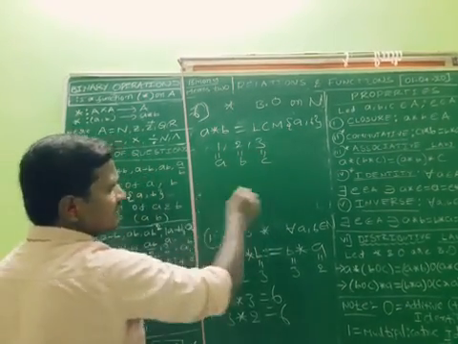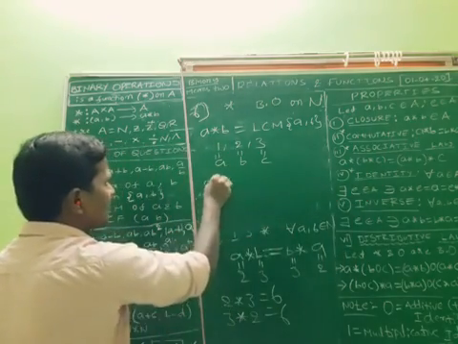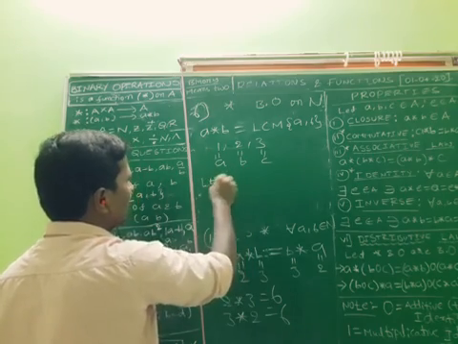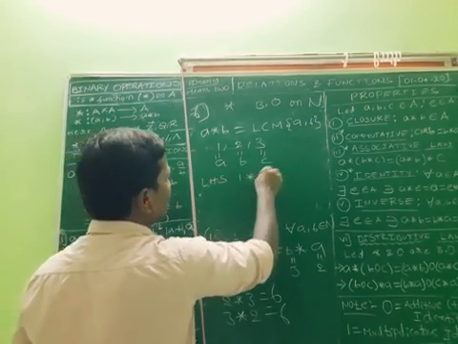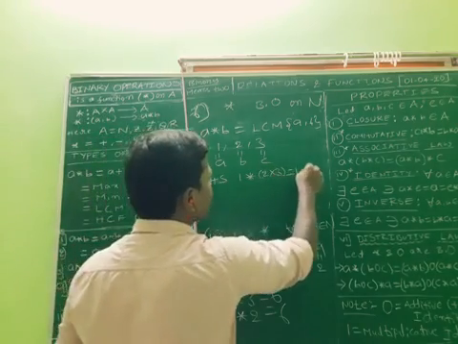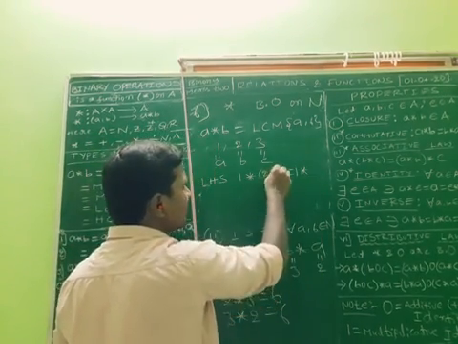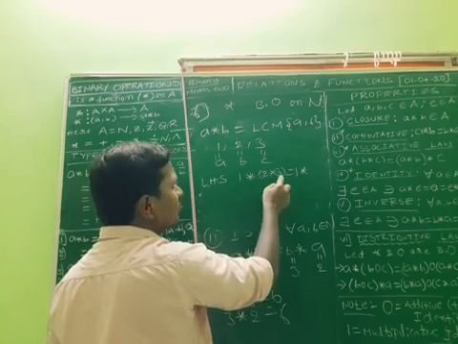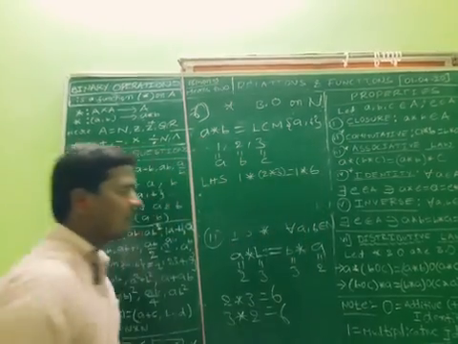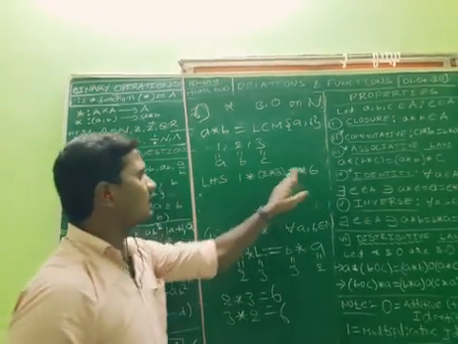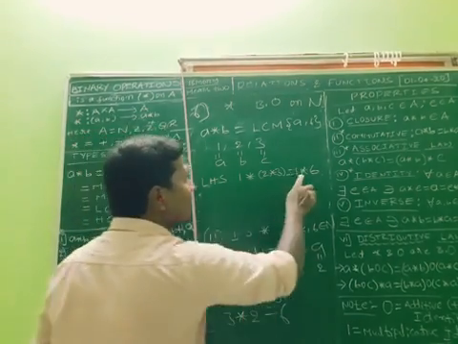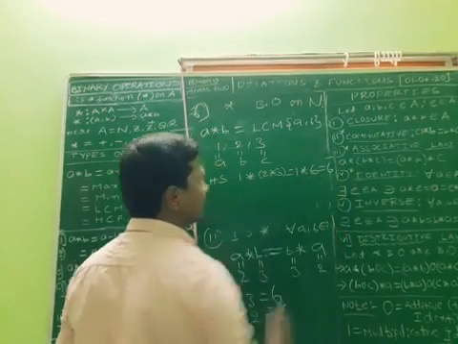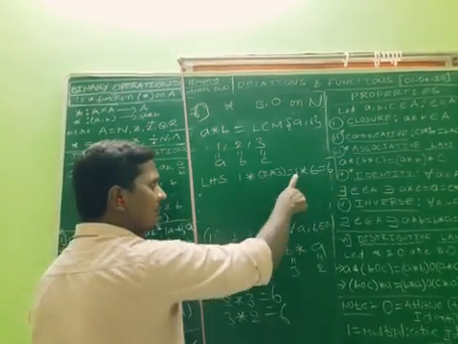First I check the left side, the LHS. 1 star 2 star 3 is equal to 1 star, first simplifying within the bracket. What is the LCM of 2 and 3? 6. So 1 star 6. What is the LCM of 1 and 6? 6.